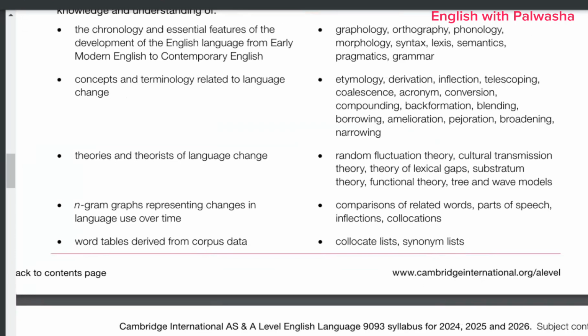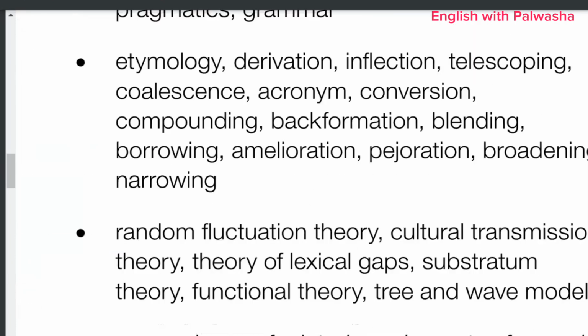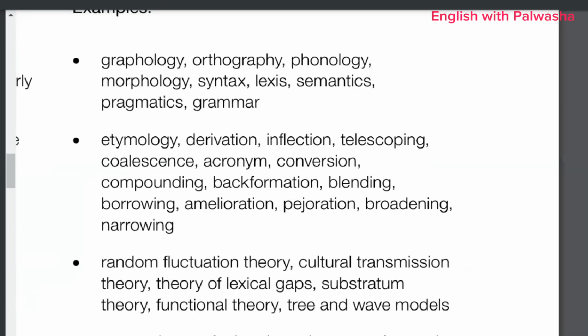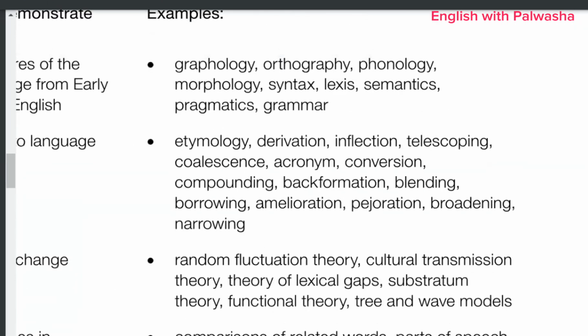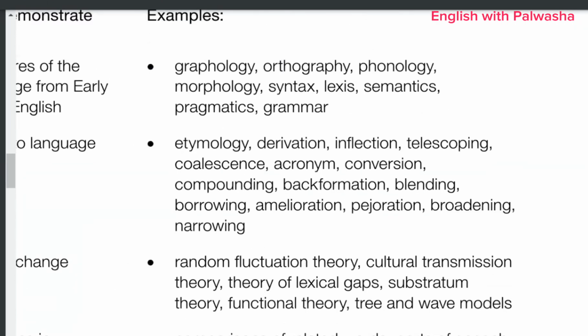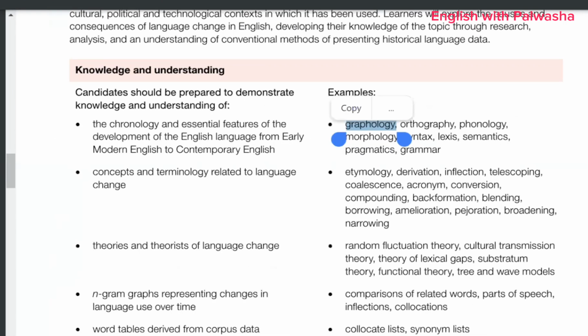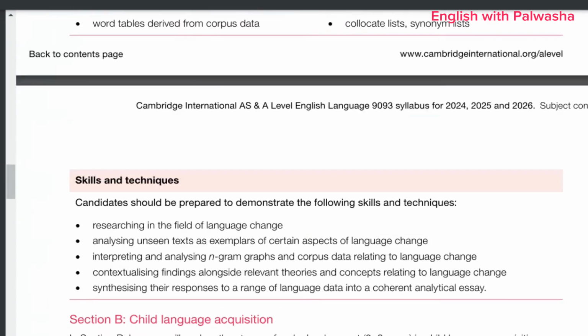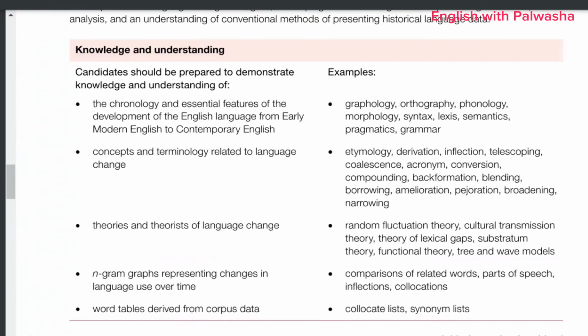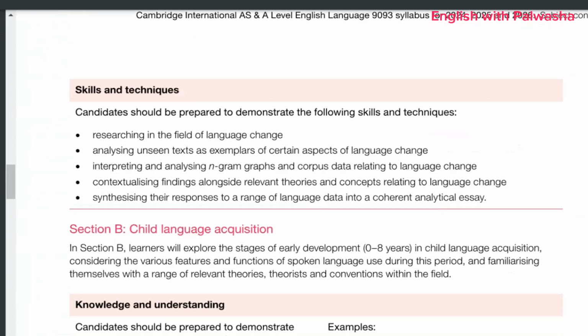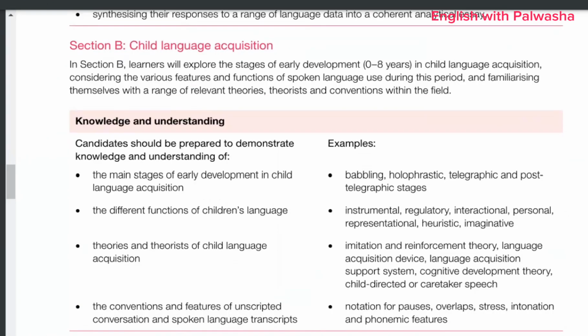So just write down all these terms on a piece of paper and identify which term means what and what the examples of these terms are. You need to prepare them in detail, because embedding these terms in the paper is going to upgrade your level, right?